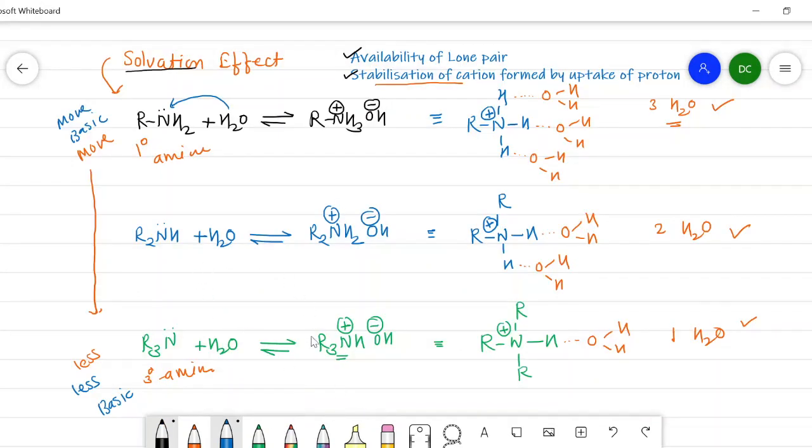By considering the solvation effect, we will write the basicity order, that is primary amine is more basic than secondary amine than a tertiary amine. So in this way, the basicity of aliphatic amines depends upon the inductive effect, steric effect as well as solvation effect in case of aqueous solution.